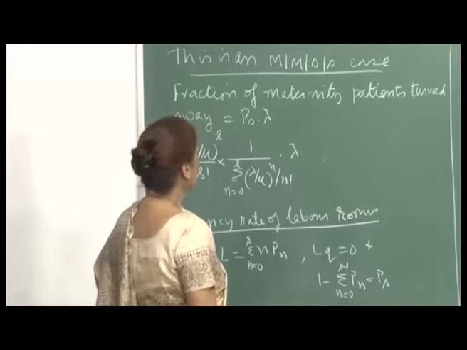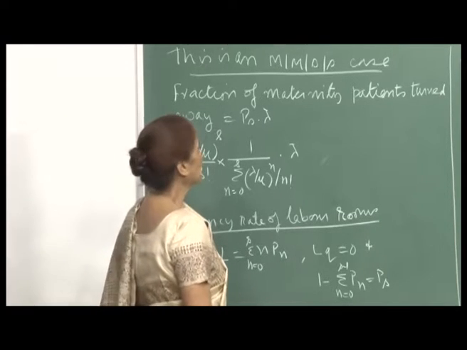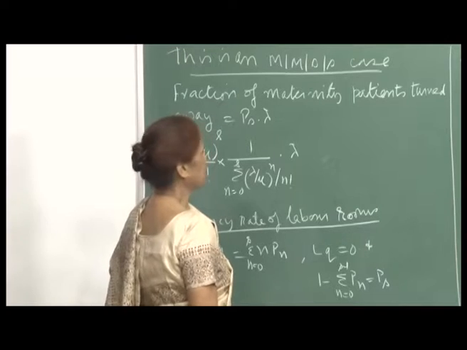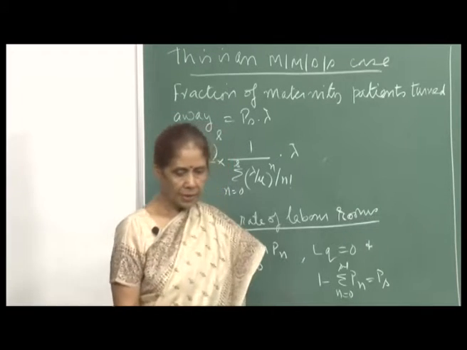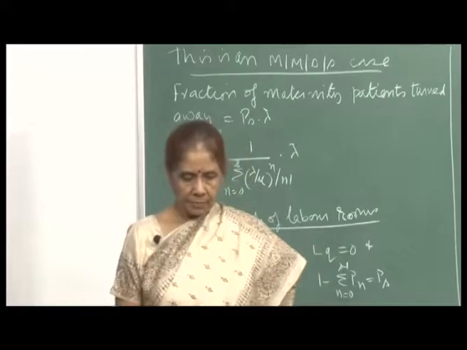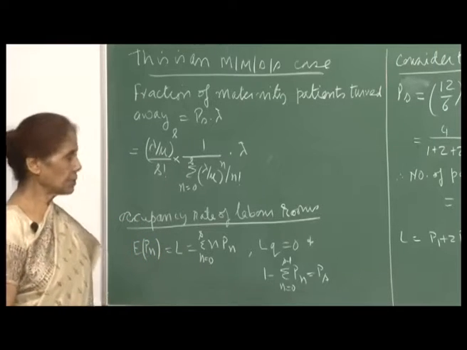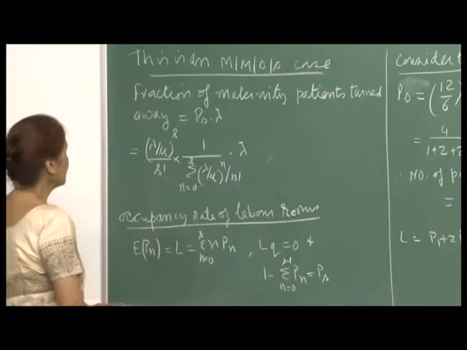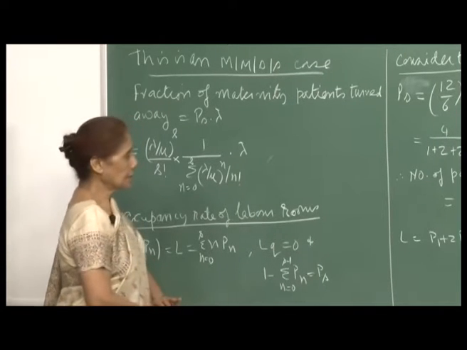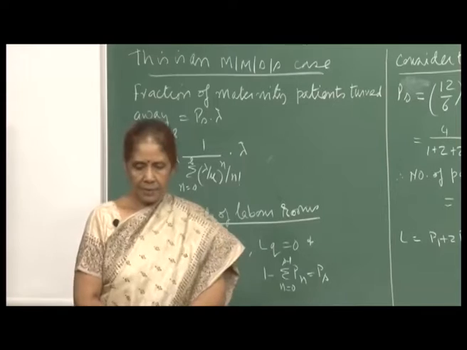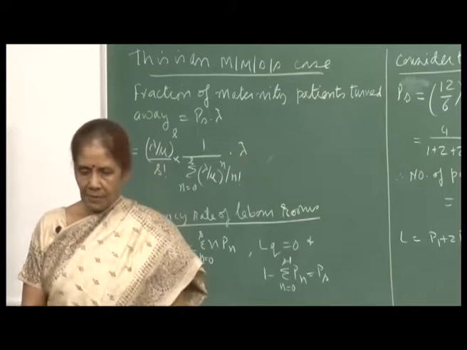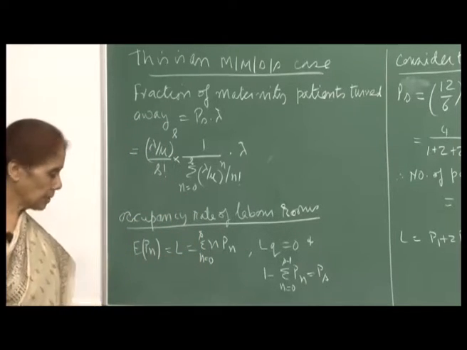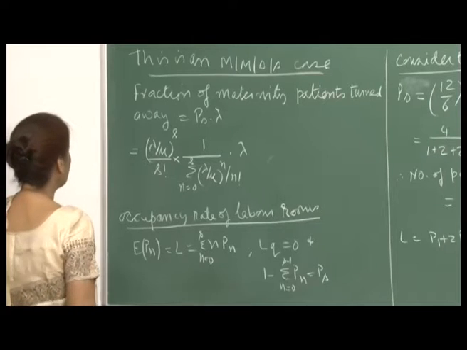As we saw, the system can be modeled as an M/M/S/S case. The maternity wing of the Lady Hardinge Medical College, which has the hospital attached to it, will be treated as an M/M/S/S case, since we are taking the arrival and service patterns to be Markovian.